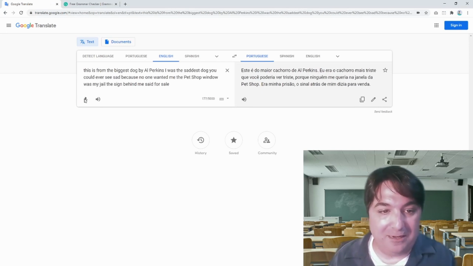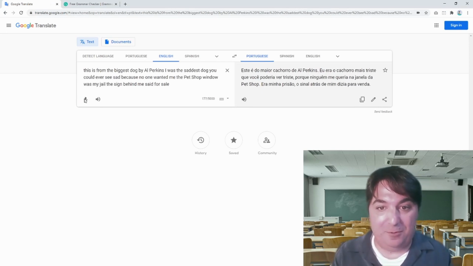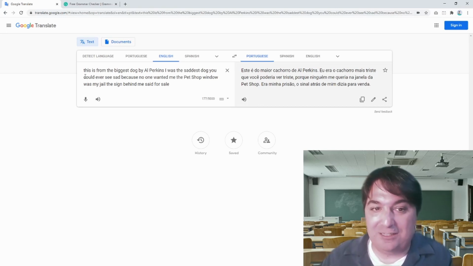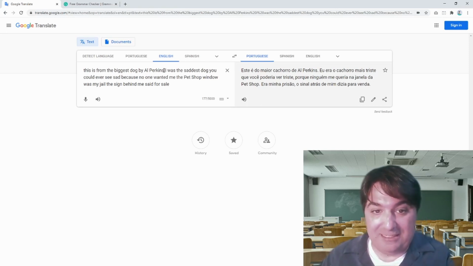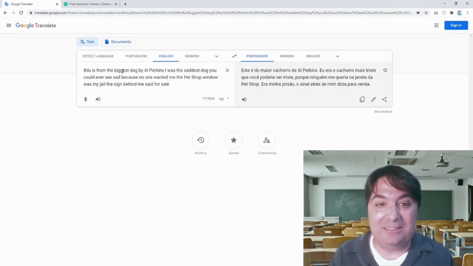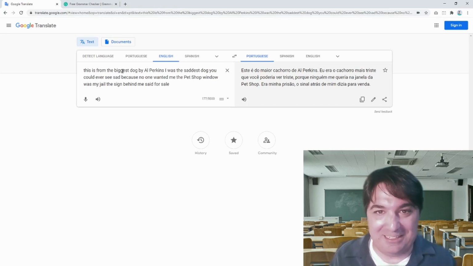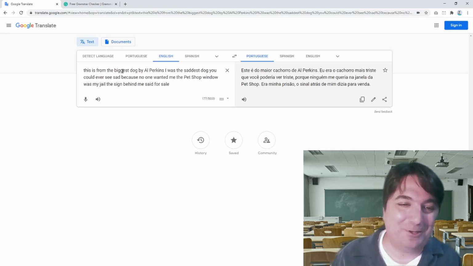Simply click the button and you stop the recording. And then, as you notice, there's lots of problems. Instead of putting the period, it skipped right over that. And instead of saying the diggingest dog, it said the biggest dog because it didn't understand that the word diggingest was made up for the title of this story.